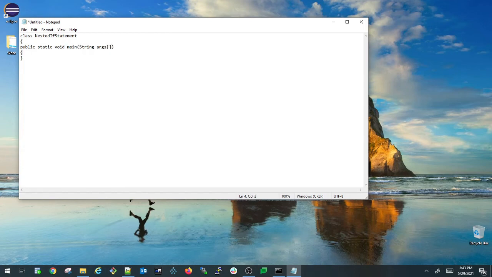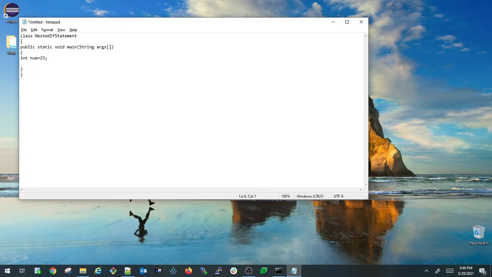I'm opening my main method and I'm closing my main method. Here I'm going to write the logic to print only the positive even numbers and positive odd numbers. For that I'm going to use a nested if statement to write the logic. Here I'm defining a new integer variable, int num equals, let's say, 23.